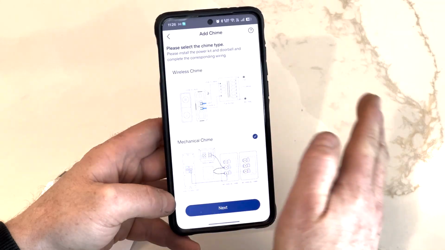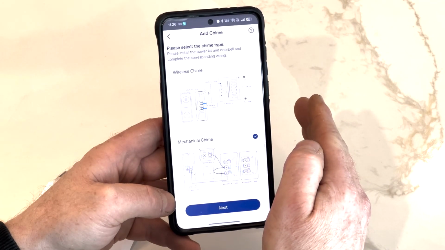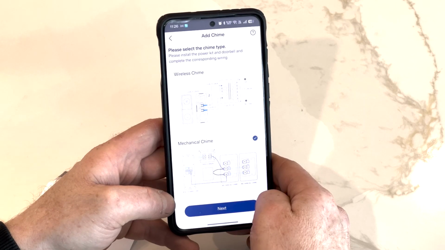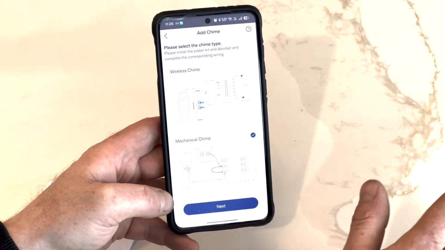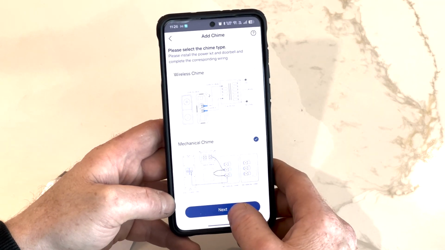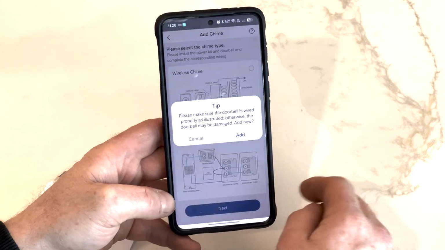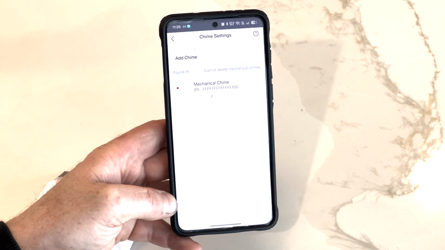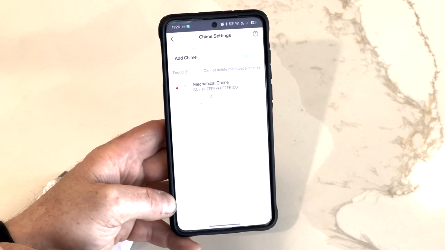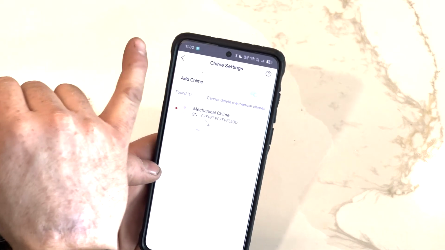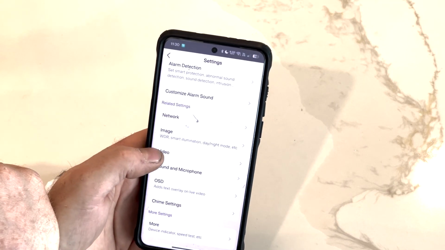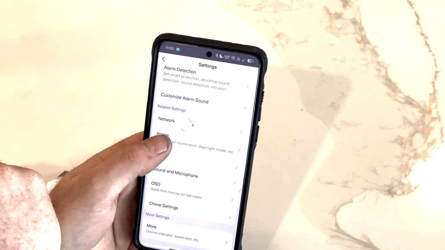If you're not using a chime box and you do not have a wireless chime and you're going to rely on your phone to do the notification of somebody ringing the doorbell, do not do this part at all. Again, we're going to click next for mechanical chime. And we're going to click add. Now the mechanical chime has been added. So go back from the chime settings. You've set up your manual doorbell chime to come out of your mechanical box.